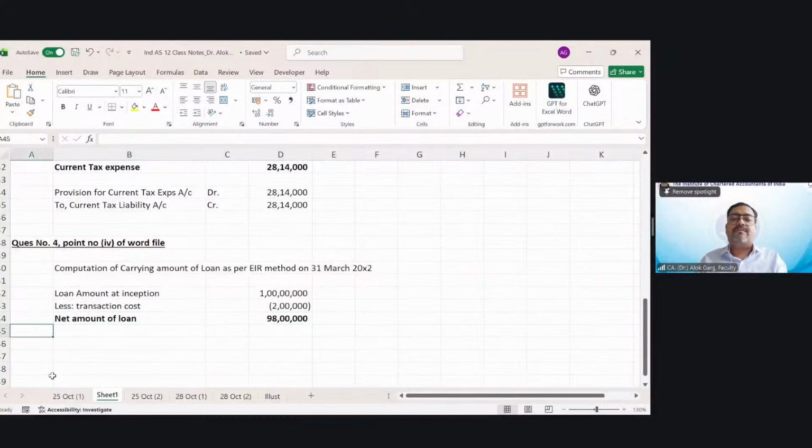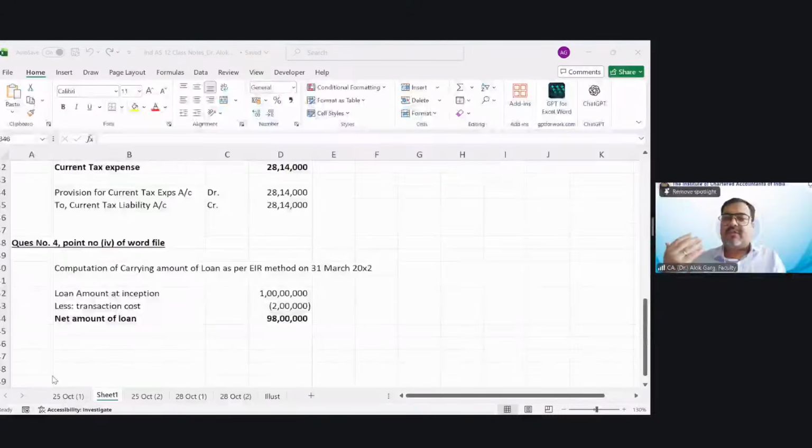Net amount of loan. Now, friends, this is the net amount of the loan. Now, tell me, in the question, it says that there is an effective interest rate of 10%, right? What you have to pay? You have to pay the principal amount of 1 crore in a 3-year period. The loan was for a 3-year period. No interest was payable on the loan, but the amount repayable on 31st March 20x4 will be